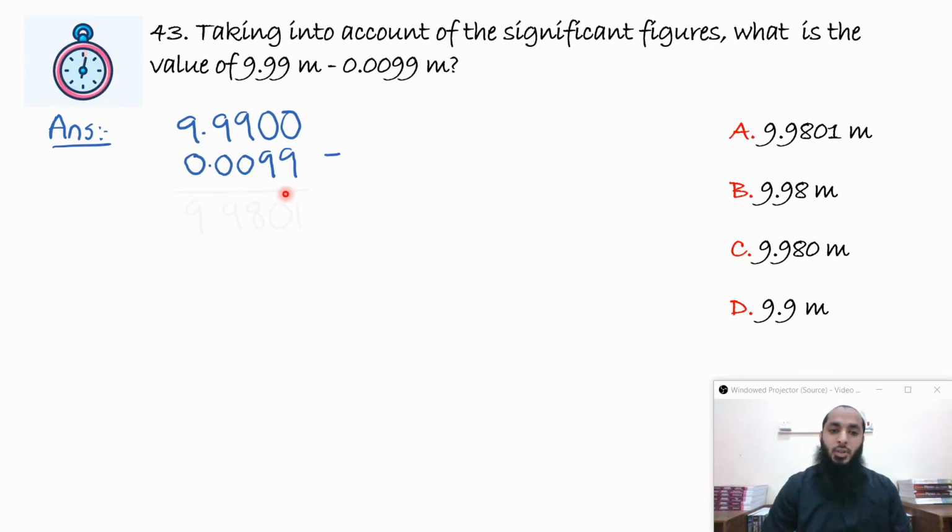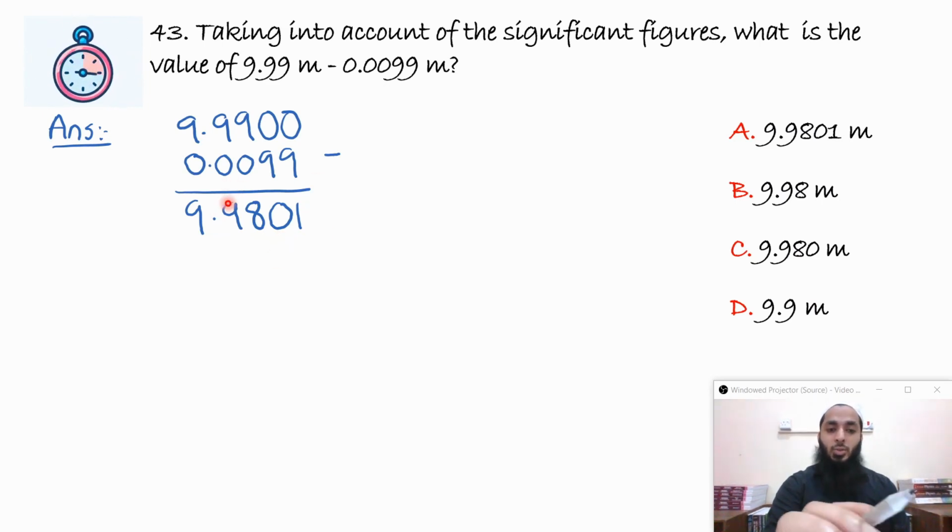But after subtracting, even though you get this value 9.9801, what we have to take care of is that the number of decimal places in the final answer should be equal to the least number of decimal places in the quantities which we are subtracting. So here there are 4 decimal places. Here there were only 2 decimal places. These zeros we have added in order to subtract it. So these are only 2 decimal places. So the final answer should also have only 2 decimal places. So that is 9.98, the correct answer, option B.